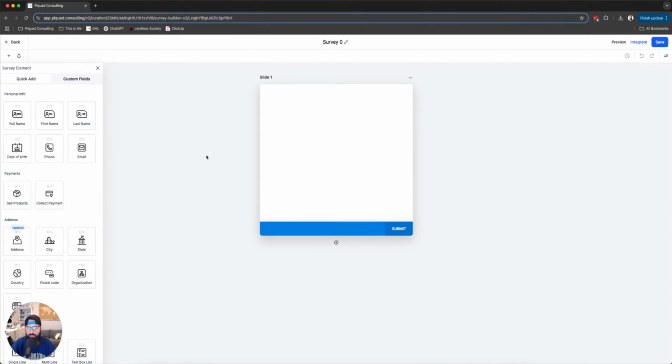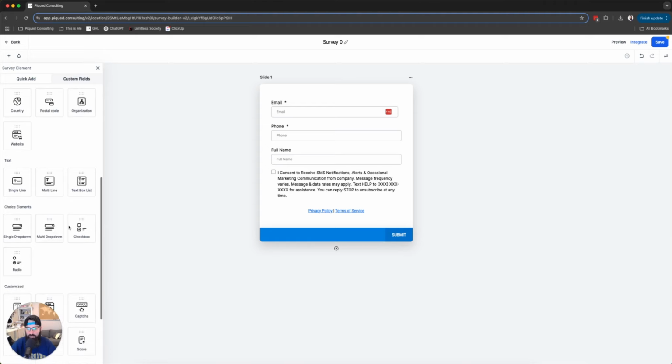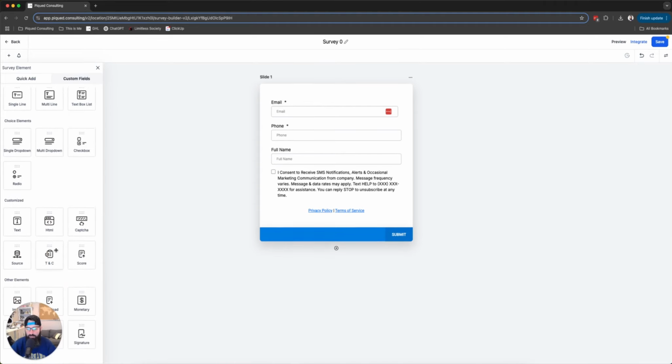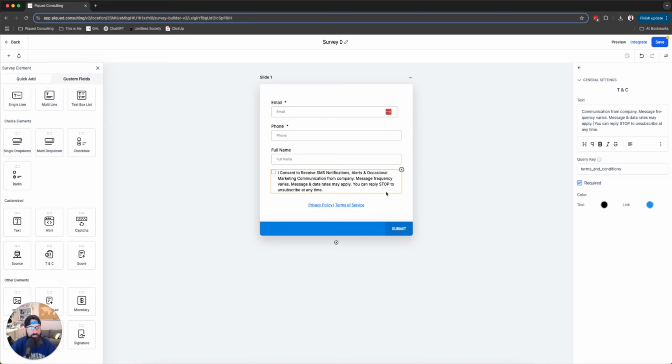So, okay, first things first, we need to put in here name and email and phone number. Okay, let's see if the terms and conditions are on here as well. Yep. Okay. Oh, and it already added it for me. By default, this does not have A2P on this account yet, so we're going to go ahead and just take that out to make things a little bit easier.